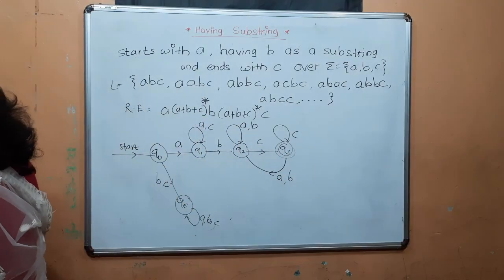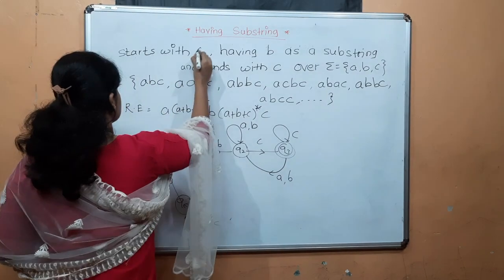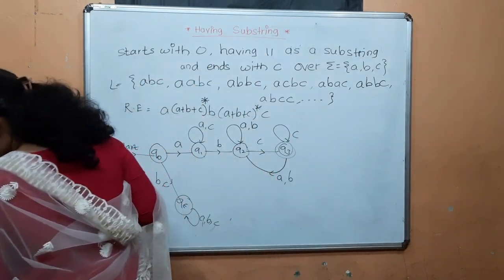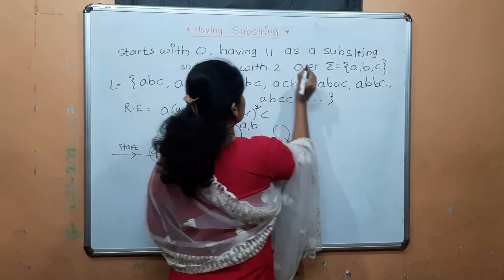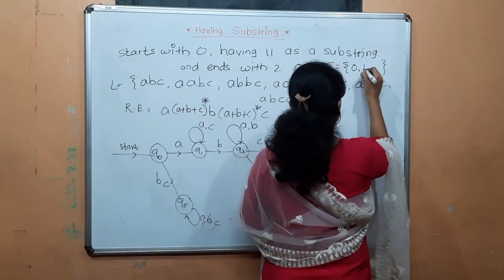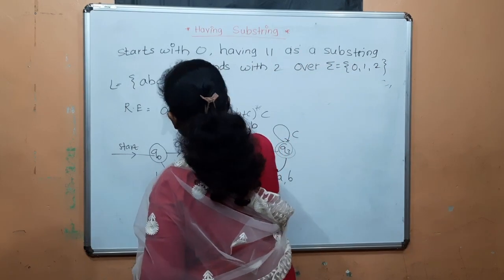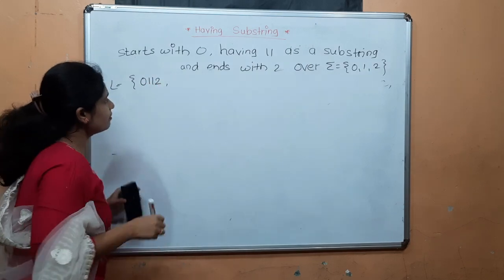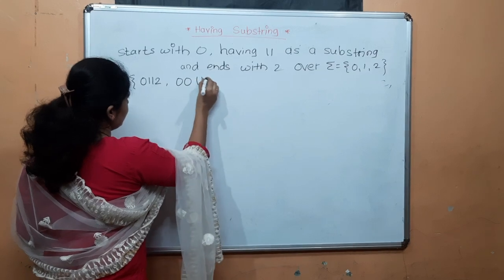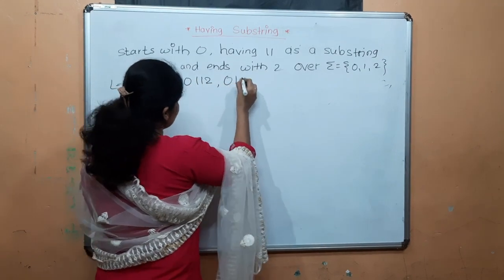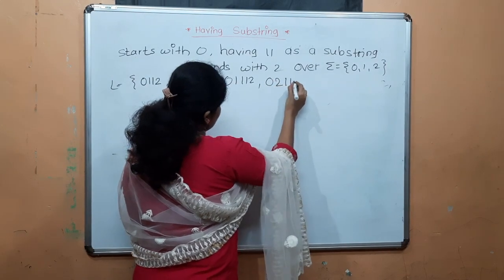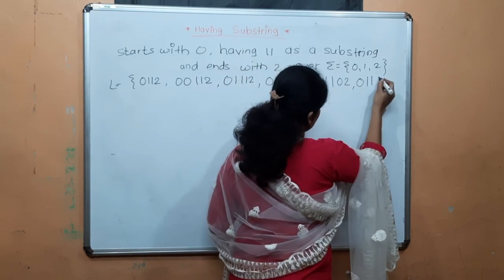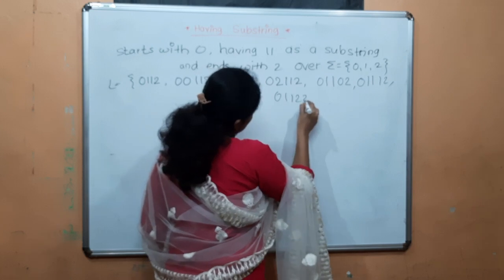Okay. Next example: starts with 0, having 1, 1, ends with 2, over the alphabet 0, 1, 2. Then the language will be: starts with 0, having 1, 1 as a substring and ends with 2. Starts with 0, having 1, 1, 2. 0 will occur. Starts with 0, 1 will occur. Starts with 0, 2 will occur. Then starts with, having, 0 will occur. 1 will occur. 2 will occur and so on.